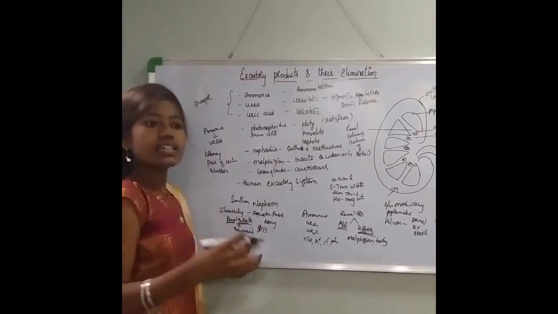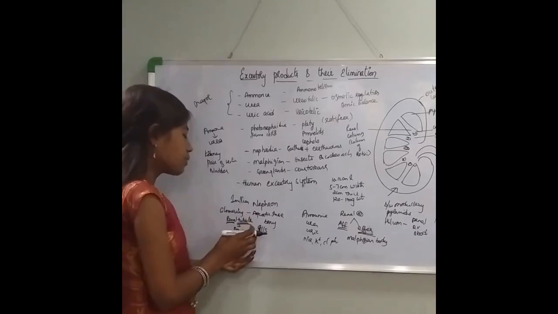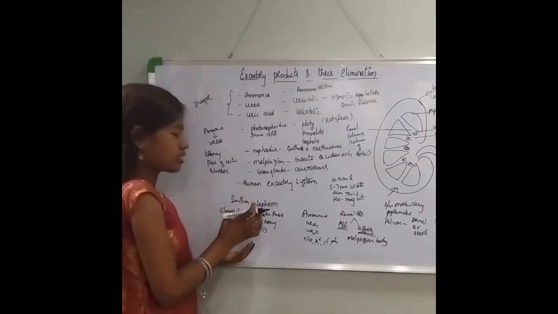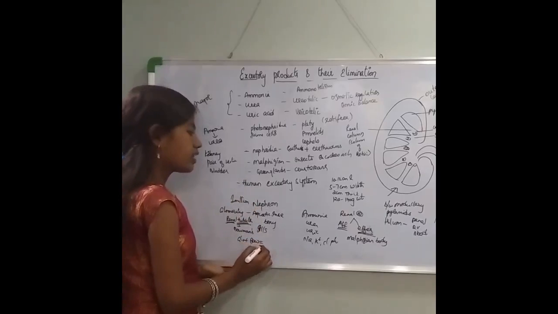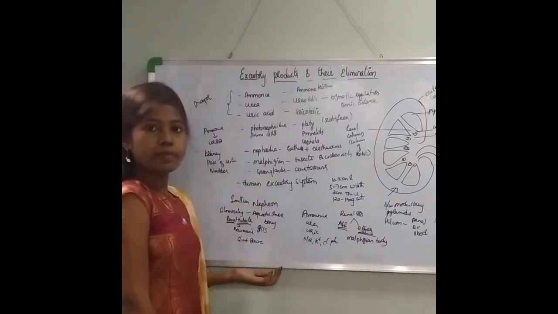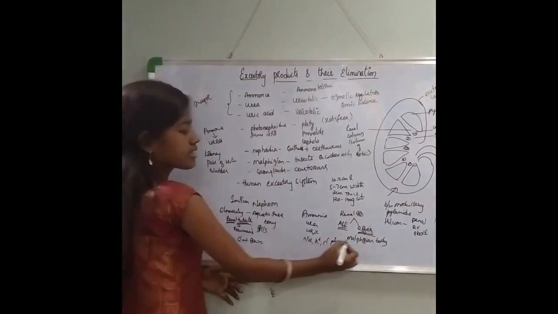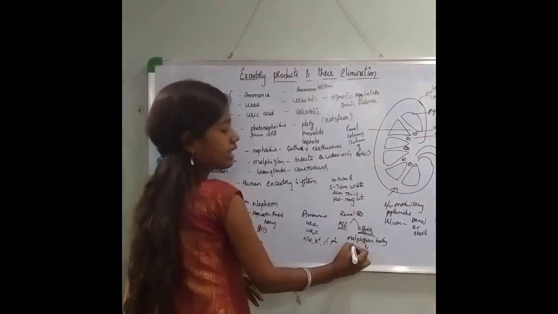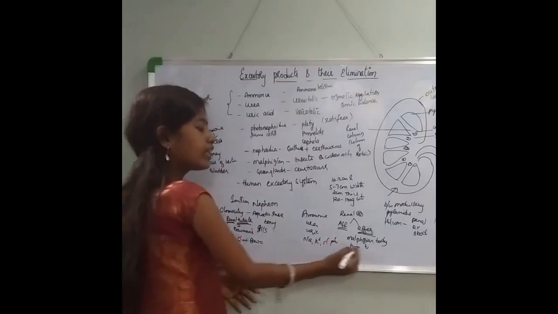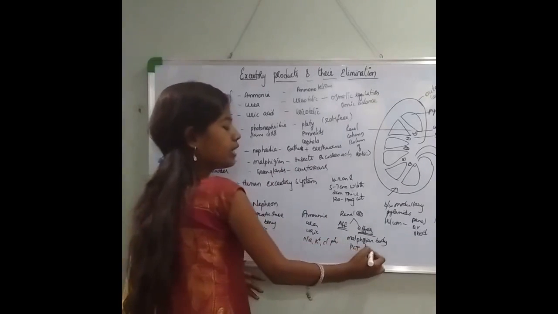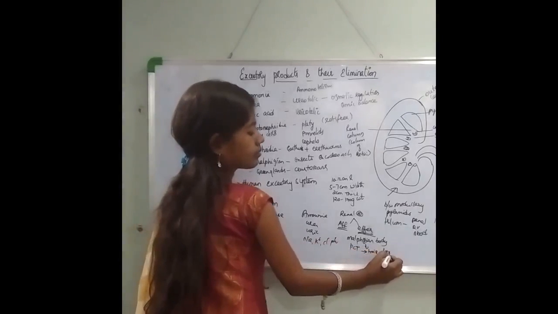Okay, it has a double-walled cup-like structure called the Bowman's capsule. Now this Bowman's capsule will surround this glomerulus. So the glomerulus along with the Bowman's capsule is referred to as the Malpighian body. Once the Malpighian body is done, it will lead to a highly coiled tubule called the PCT. Then this PCT will lead to a hairpin-like structure called the loop of Henle.